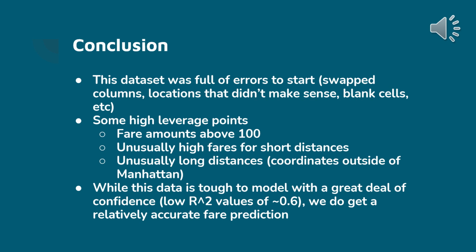In addition to this, there are many outliers within the data. So, for example, there might have been extremely high fare amounts, for example, higher than $100, or unusually long distances traveled outside of New York City that wouldn't make sense for our predictions.